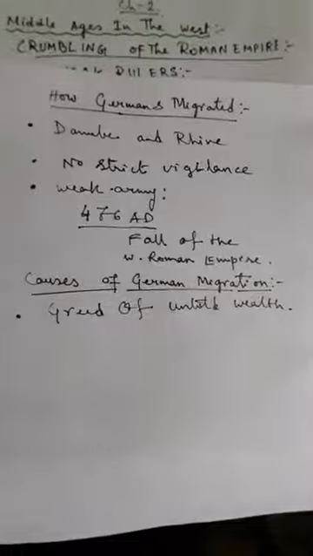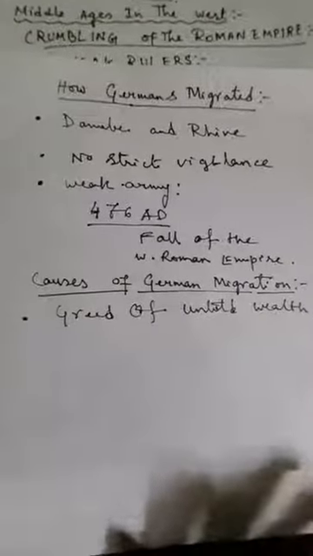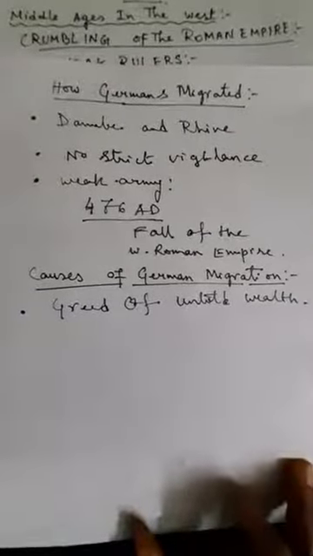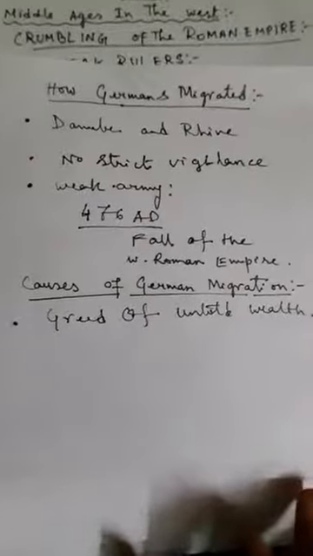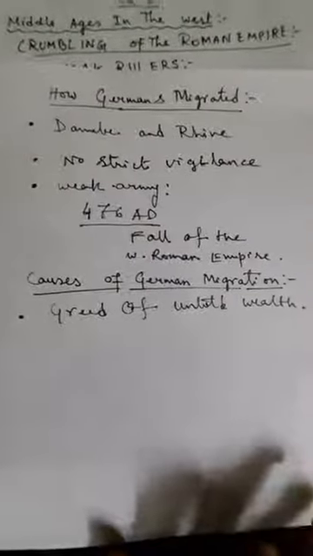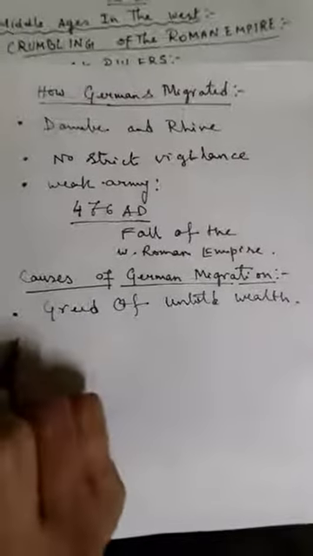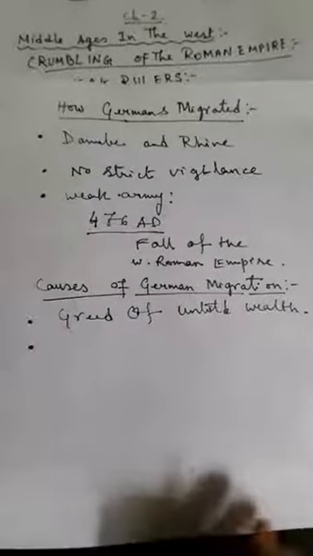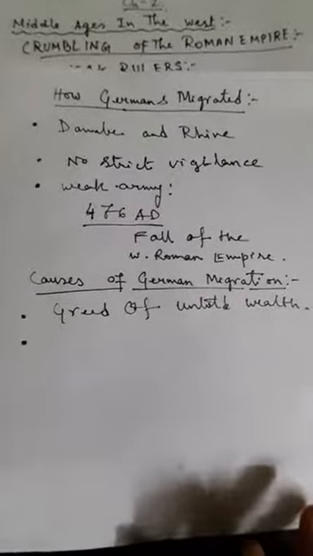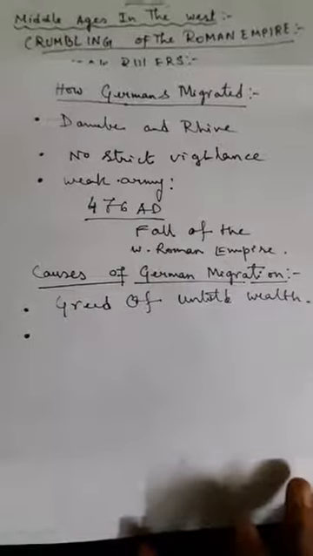That is, they had heard that in the Roman Empire there is huge wealth, and if they go there they can also get hold of this wealth. This greed actually led them to migrate into the Roman Empire, and this is one of the important factors for the German migration into the Roman Empire.